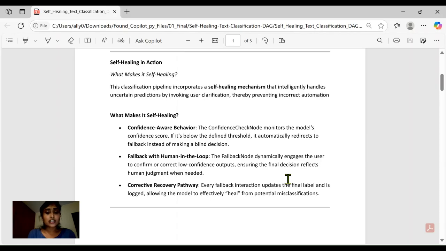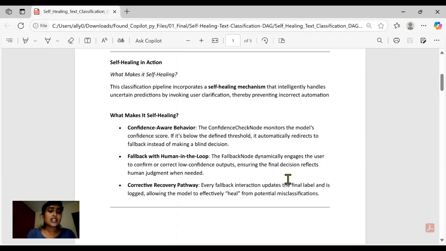Confidence-aware behavior: the confidence check node monitors the model's confidence score. If it is below the defined threshold, it automatically redirects to fallback instead of making a blind decision. Fallback with human in the loop: the fallback node dynamically engages the user to confirm or correct low confidence outputs, ensuring the final decision reflects human judgment when needed.